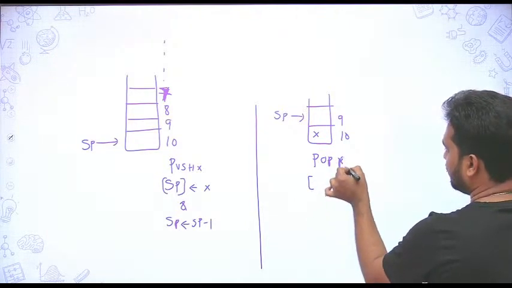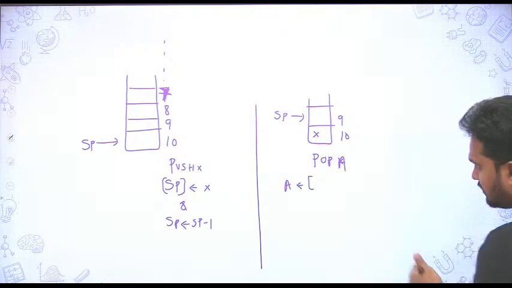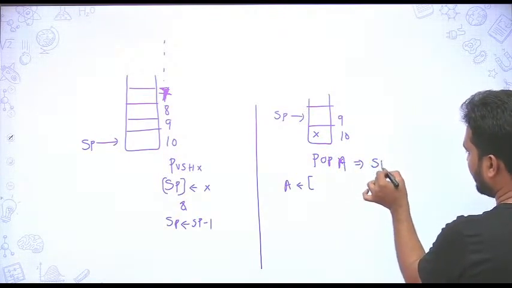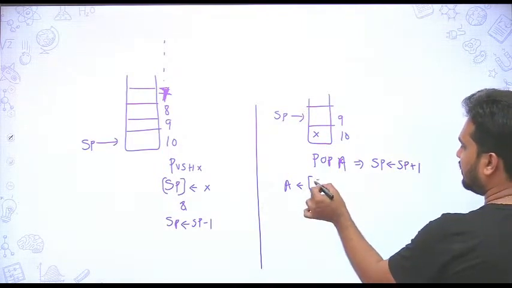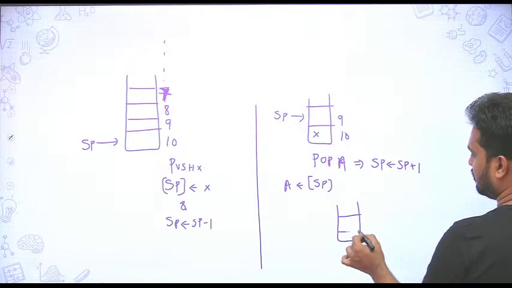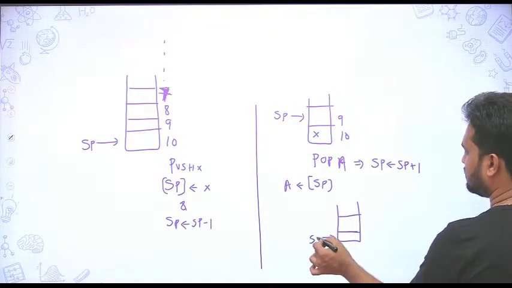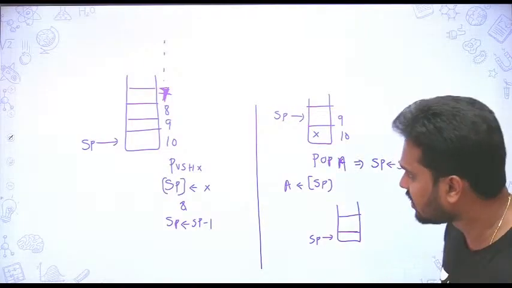pop A. Okay, your A will be copied with the first one. It will do SP will be incremented by 1, then A will be copied with the SP. Okay, so the SP will move to this location. You understand here, it is just a counterpart.